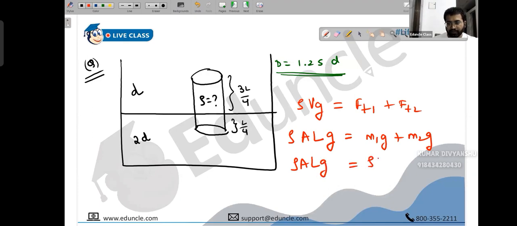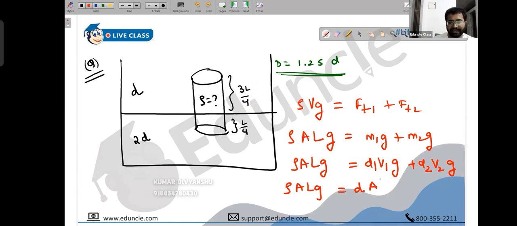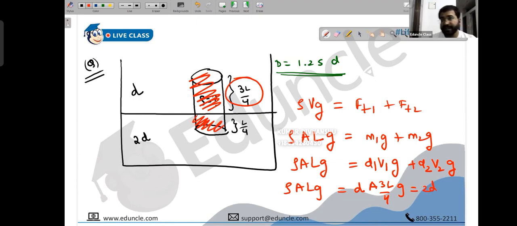This is rho, density of the first liquid, into volume of the first liquid, gravity, plus density of the second liquid, volume of the second liquid, into gravity. Mass is density into volume. So rho ALG, the density of the first liquid is D. Volume is area into length, which is L by 4. Length of the first liquid displaced, people, L by 4. Gravity. The density of the second liquid is 2D. Volume of the second liquid displaced.